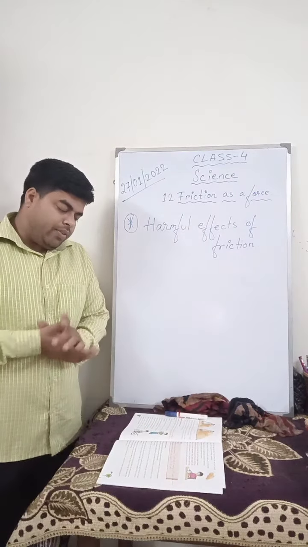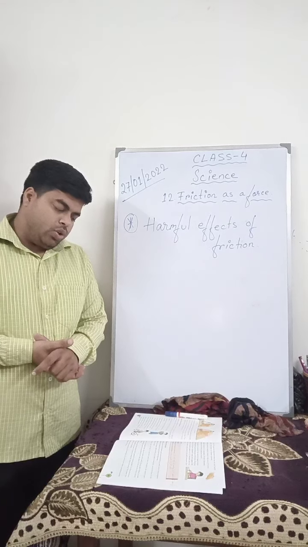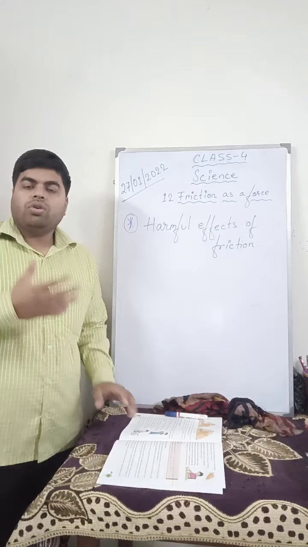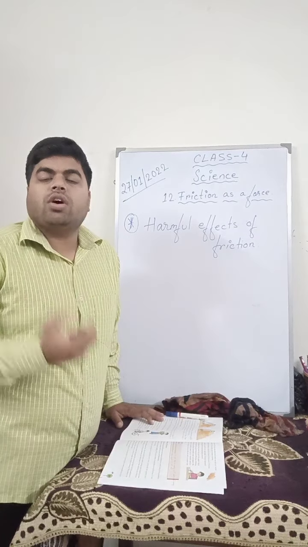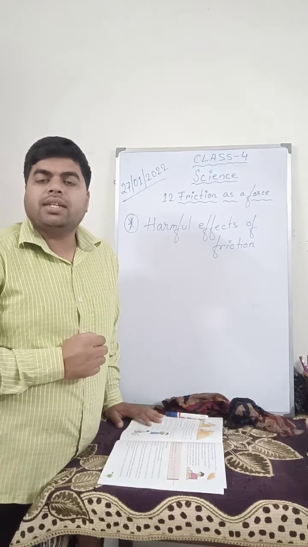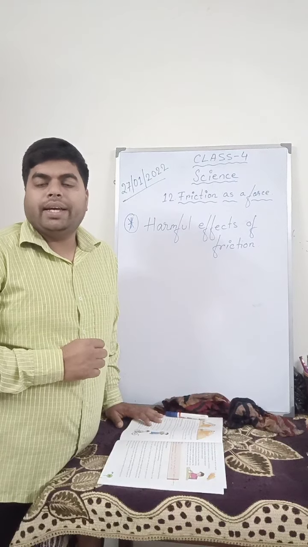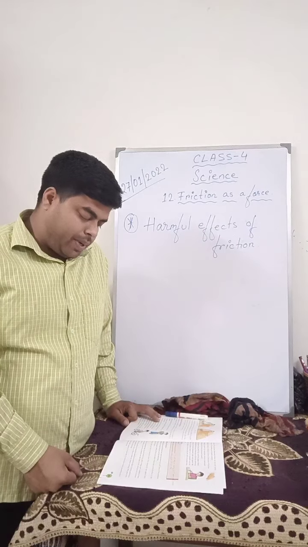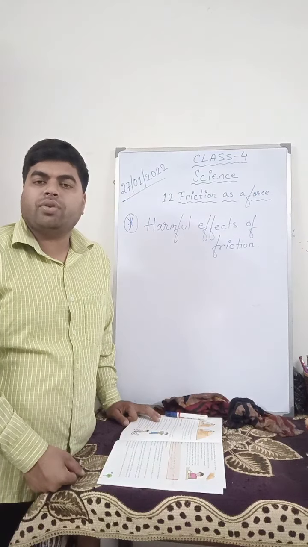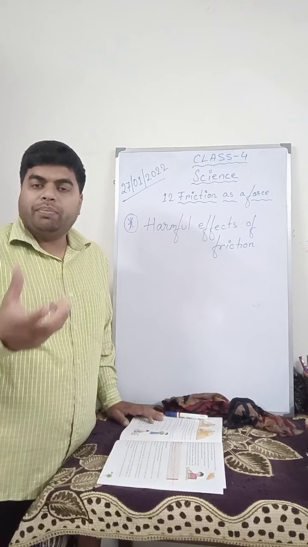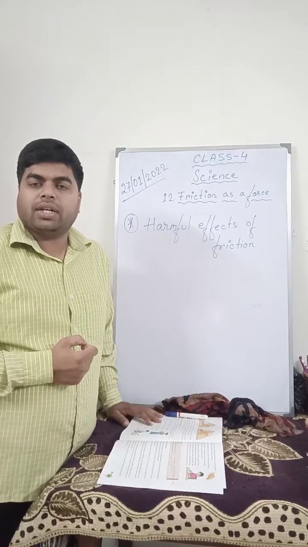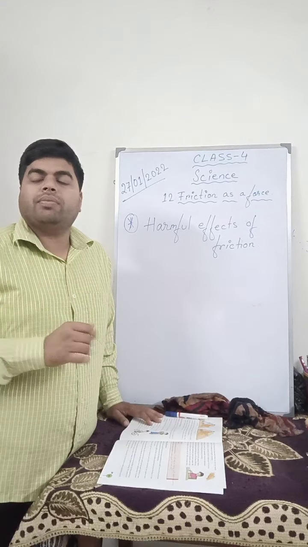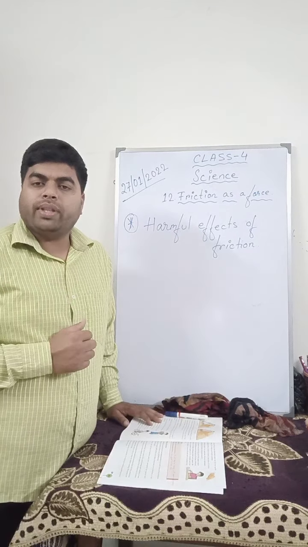Next, it gives rise to unwanted heat, due to which the useful energy gets wasted as heat energy. So too much friction produces heat, and this heat is wasted in the form of heat energy. Sometimes even a fire accident can take place in vehicles due to excess frictional force. That means the tires of the vehicles can catch fire.